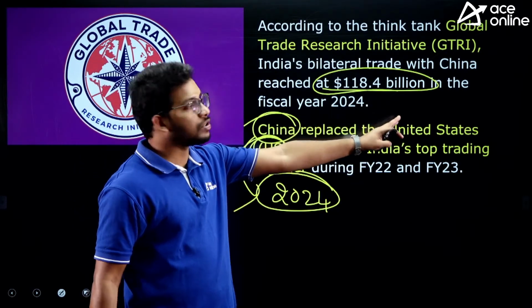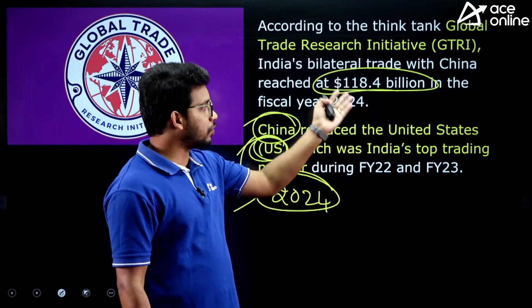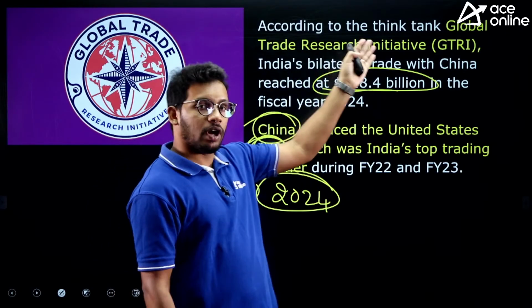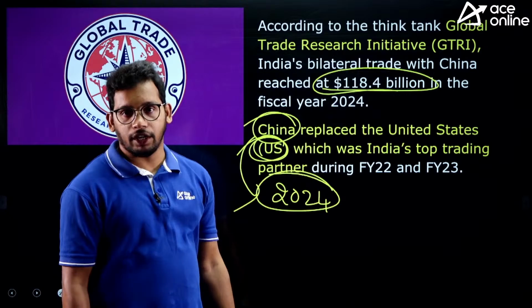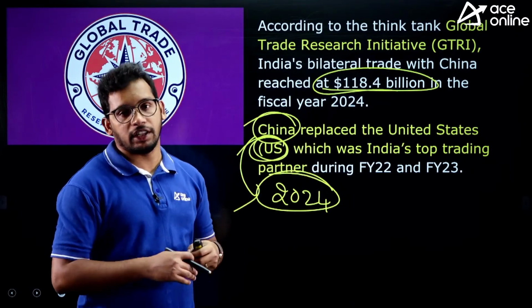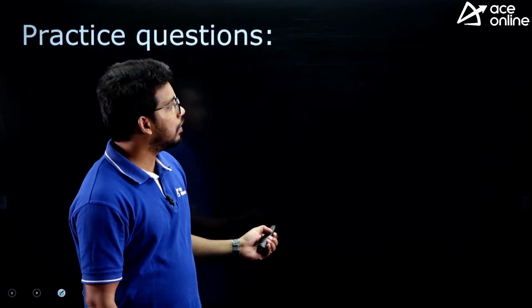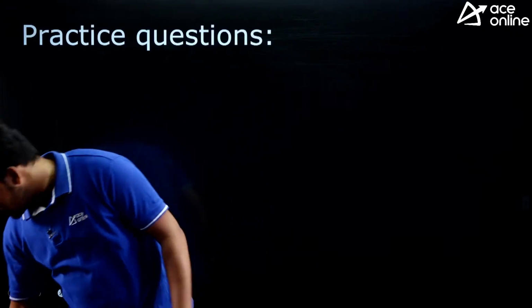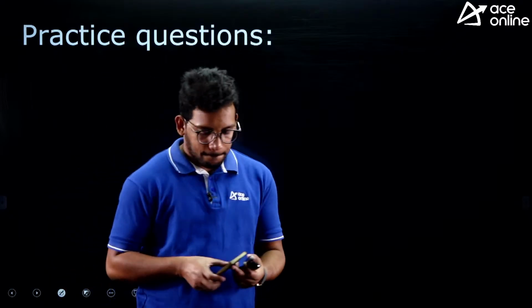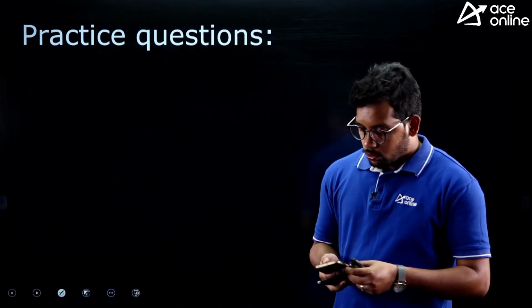Billion means 100 crores, and $1 equals 80 rupees. So you can multiply 118 into 100 crores into 80. That is the amount of trade that we are doing with China, right? These are the facts for today's session.